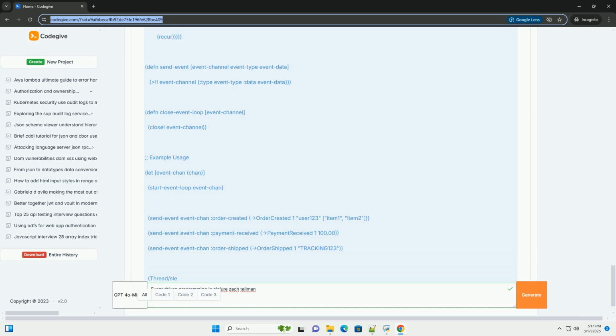Events are now wrapped inside a map with type and data keys. This allows start event loop to extract the type and pass the data to the dispatch event function. 6. Non-blocking channels. Using a blocking put is not ideal in a concurrent system. Replace this with a non-blocking put inside a go block.